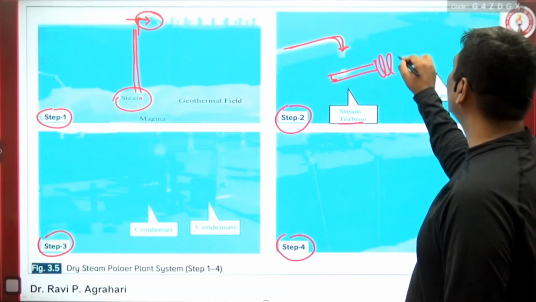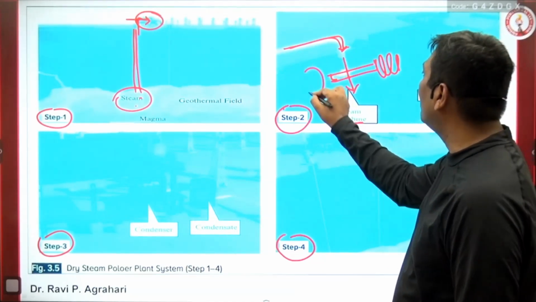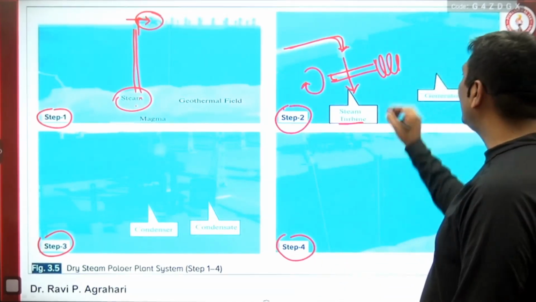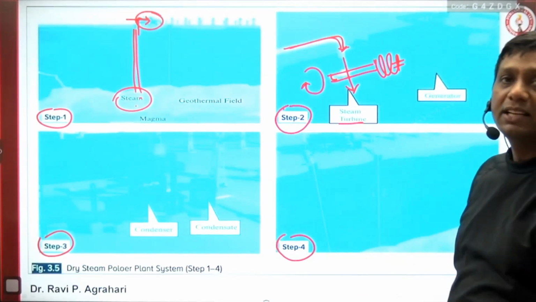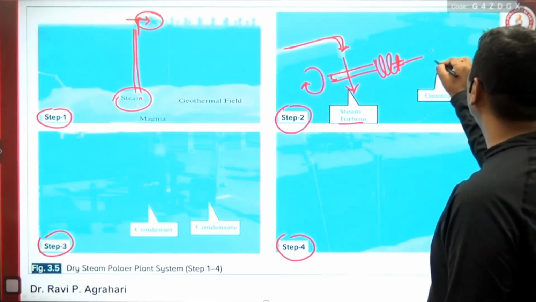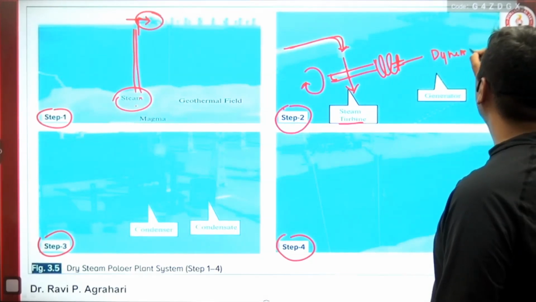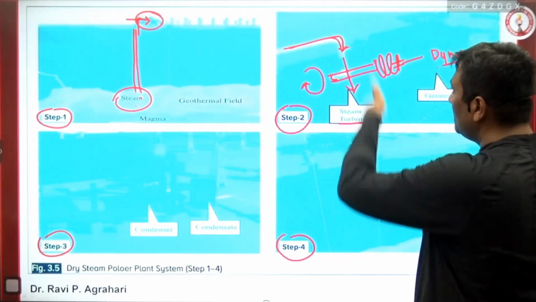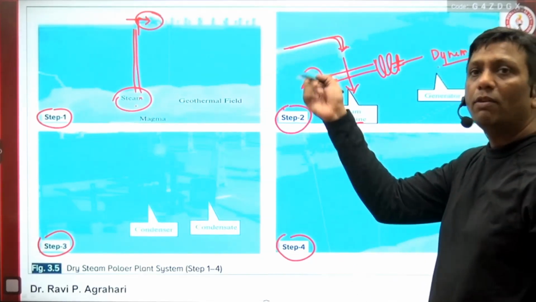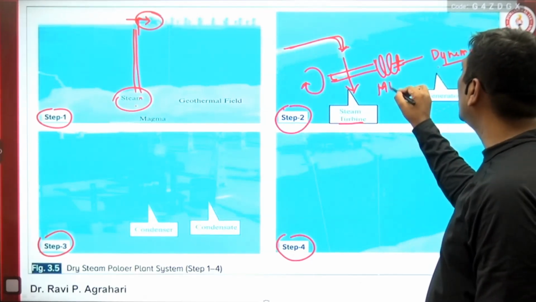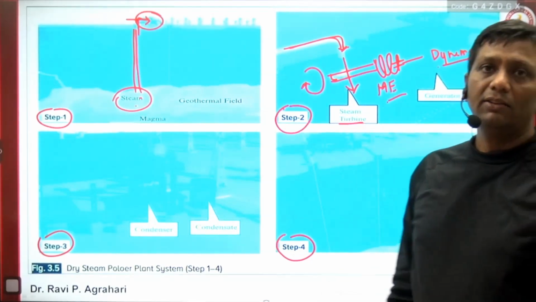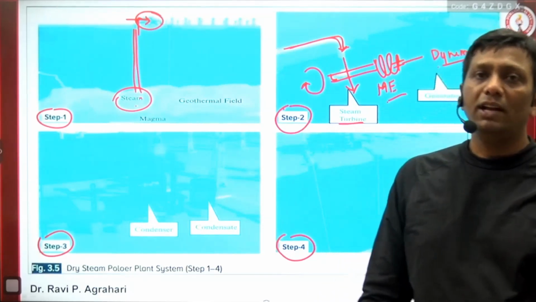When the steam turbine receives the steam, guys, this turbine is going to move. And the backside of the turbine, what is there? There is a dynamo or generator. I hope you people know very well. When the steam pressure comes, this turbine will move very fast. And when that turbine moves, that is which kind of energy? Mechanical energy, as earlier you have seen in the case of wind energy.